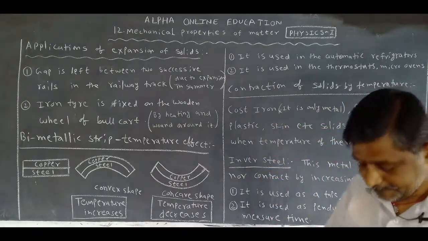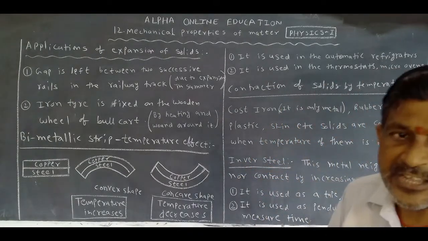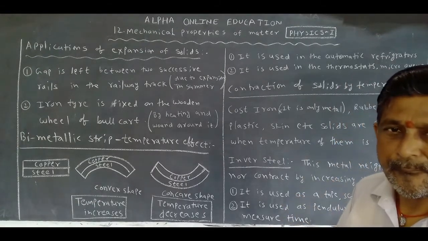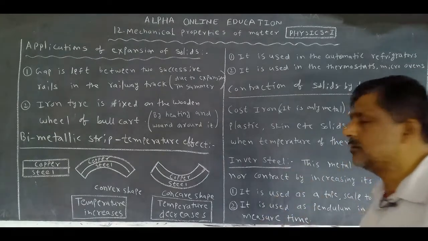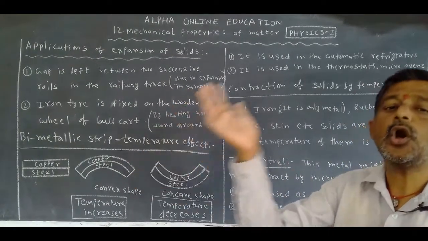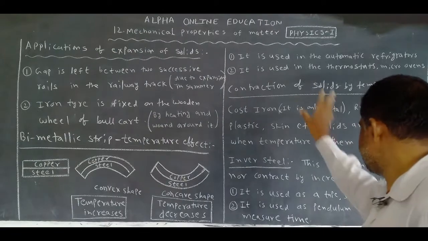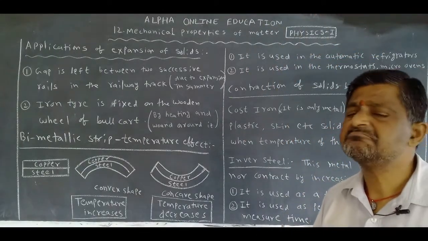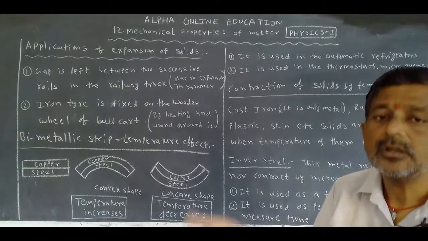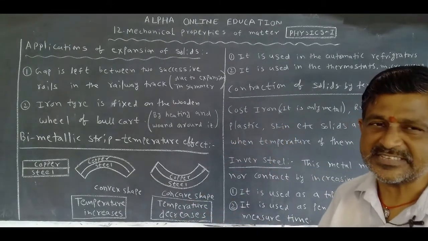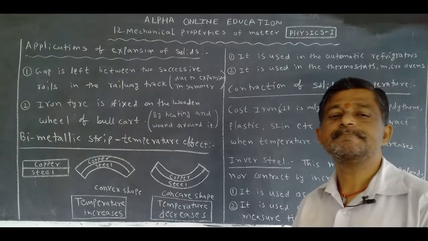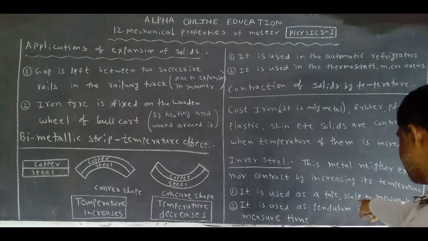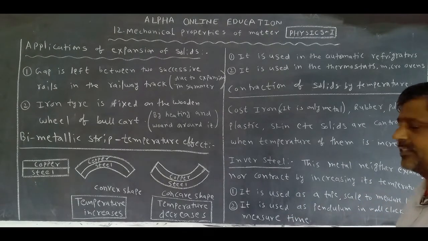Invar steel. This is a metal. This metal neither expands nor contracts by increasing its temperature. When the temperature increases, it neither expands nor contracts. That metal is invar steel. What is the use of this? It is used as the tape or scale to measure length.